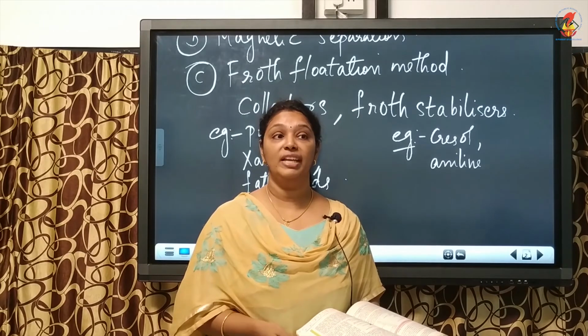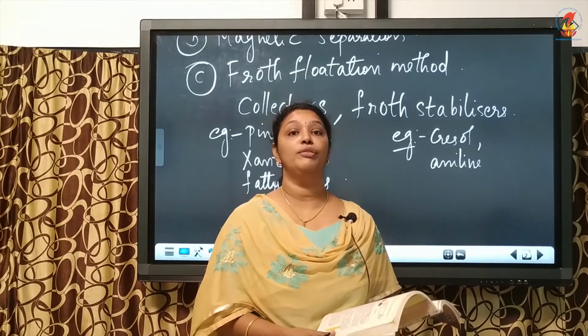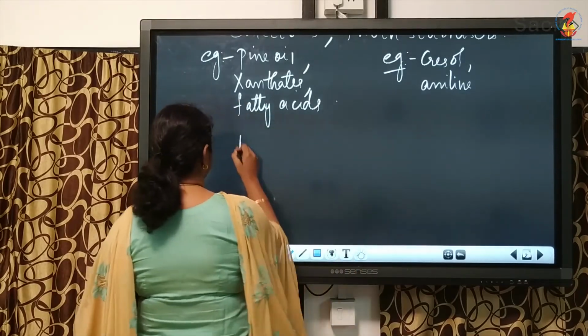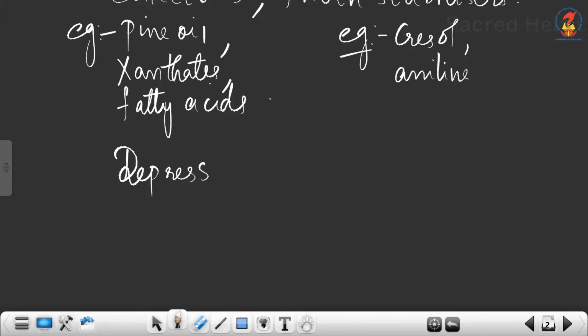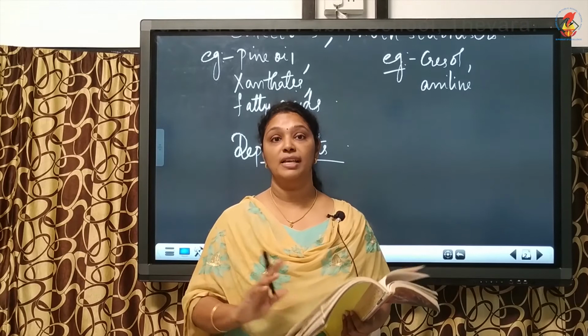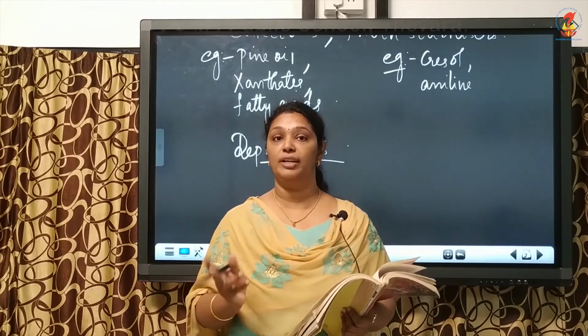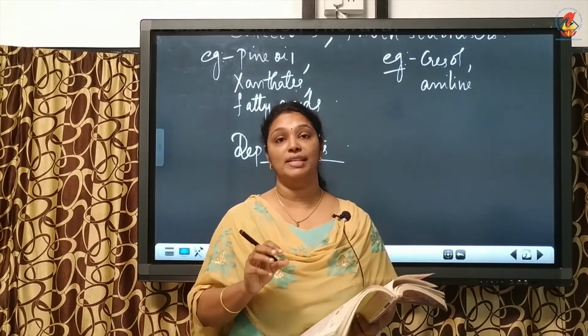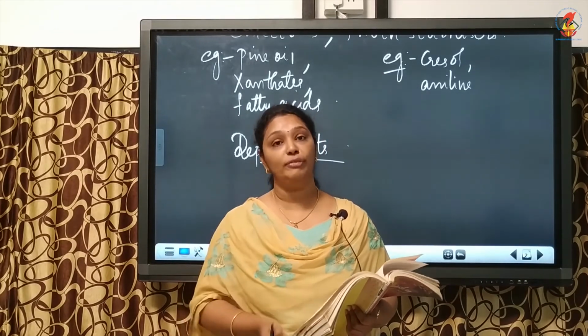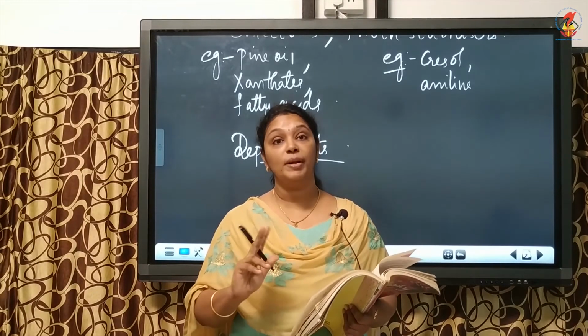Now, again, suppose you want to separate two sulfide ores, a mixture of sulfide ores, then we can use depressants in the froth flotation method. So, what are depressants? Depressants selectively prevent certain types of particles from forming the froth. That means, if you want to separate two sulfide ores, if you add a depressant, the depressant will prevent one of the ores from coming with the froth. Thus, we can separate two sulfide ores.